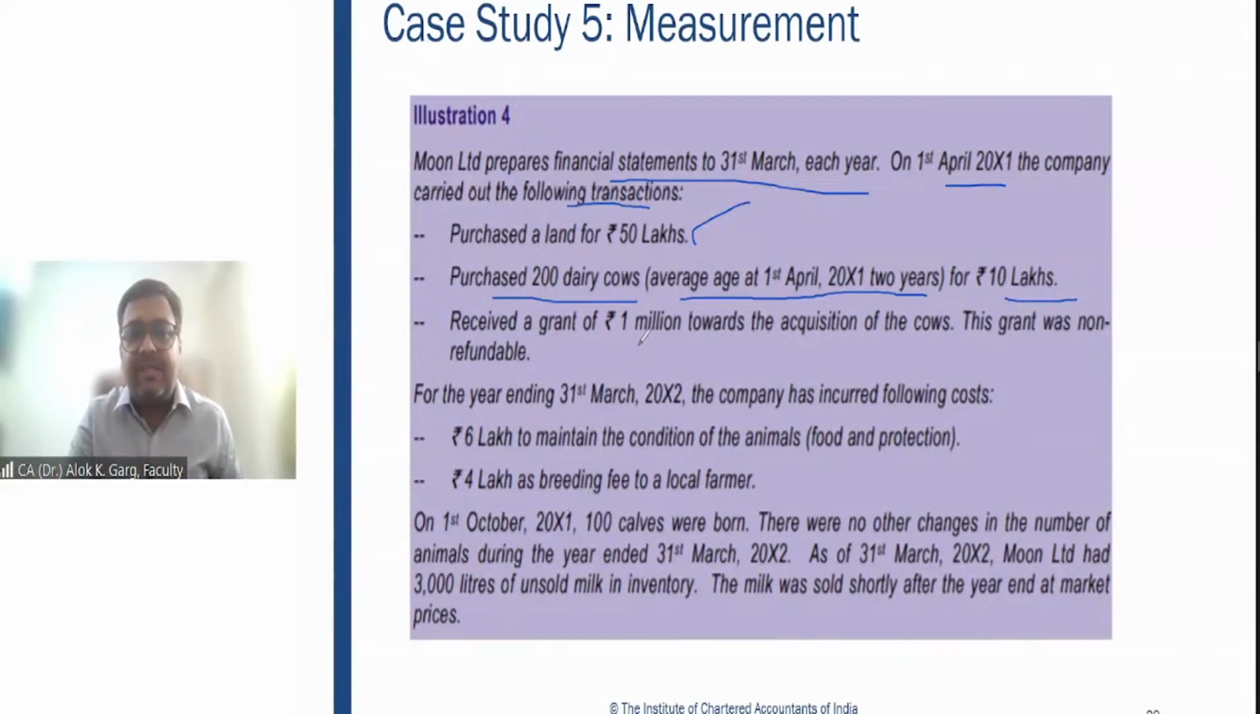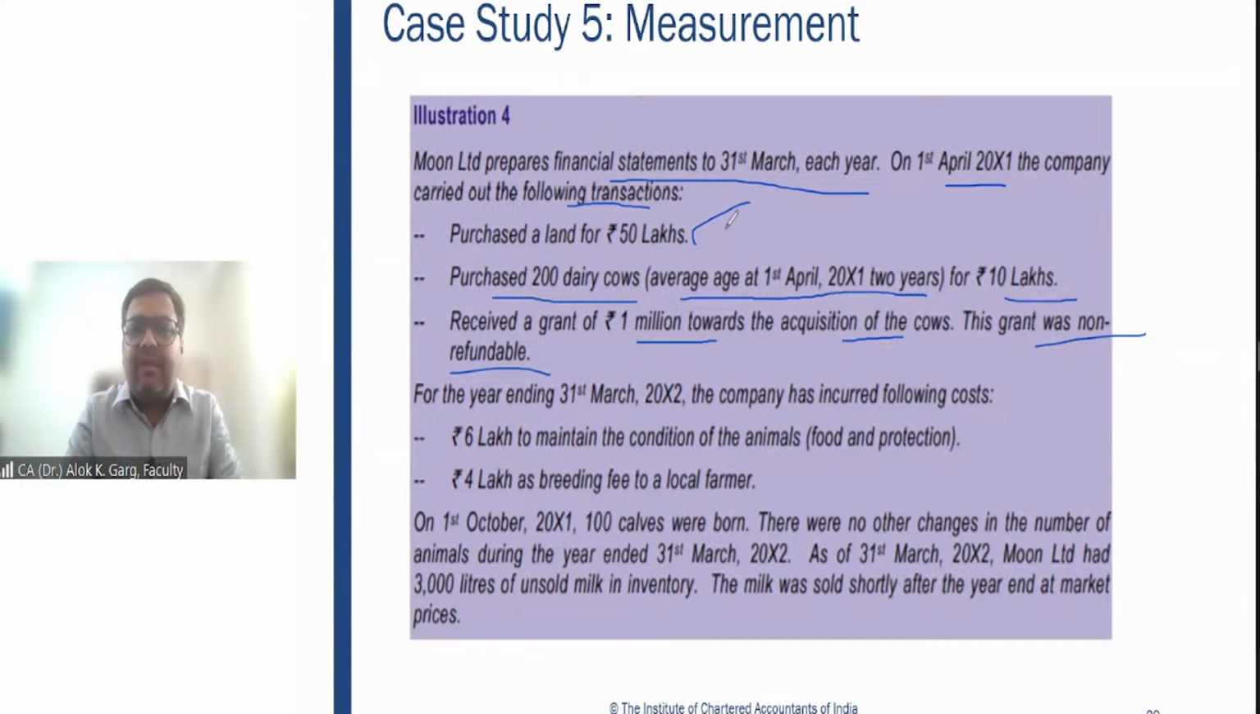The company has received a grant of rupees 10 lakh towards the acquisition of the cows. The grant was non-refundable, so the company is not required to comply with any condition. Simple. The company has to make an accounting entry: bank account debit to government grant other income account.